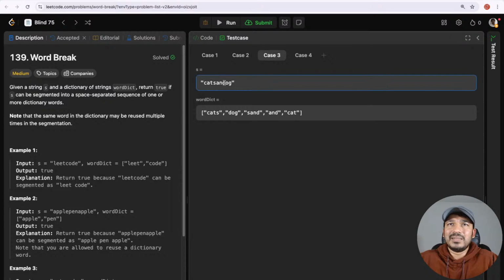Like for cats and dog, we needed a failed result starting from this index. We didn't need it from the last index. We wanted it from index 0, and then from some other ones like and dog or somewhere. So in that case, if we used an array list or a primitive array, there will be a lot of empty or unused spaces. That's why I don't use it. That's why I prefer using a set or a hash map for storing those things.